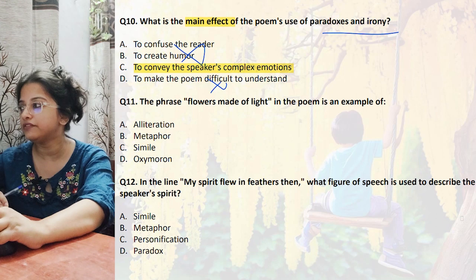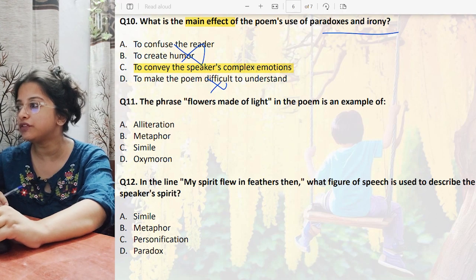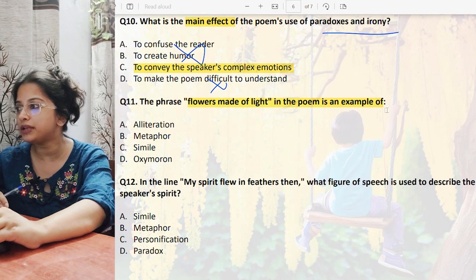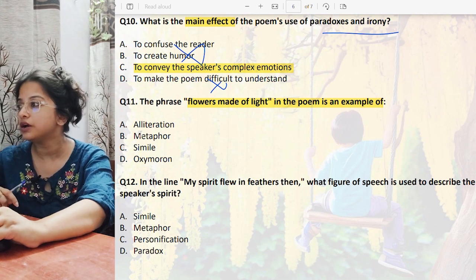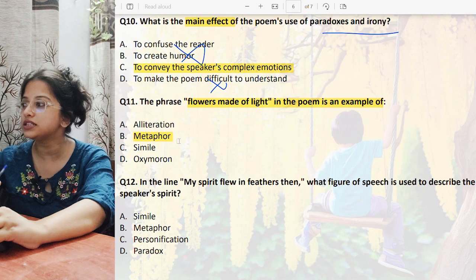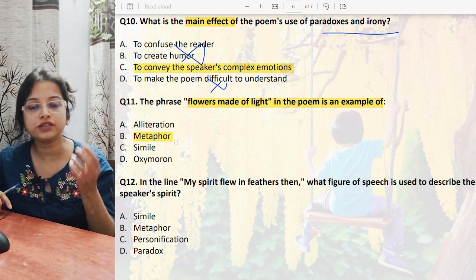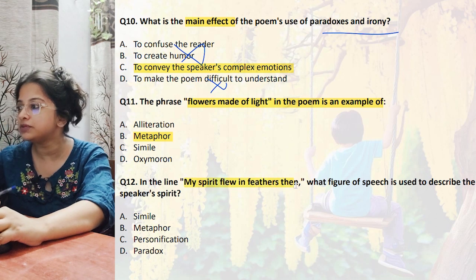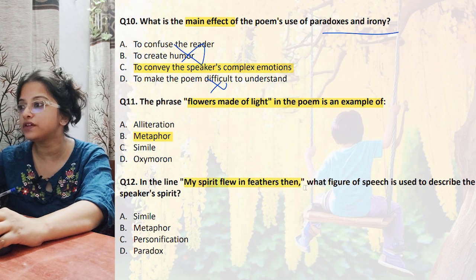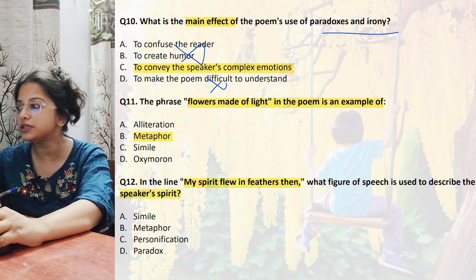Next, question number 11. The phrase flowers made of light in the poem is an example. I told you while teaching, flowers made of light. This is of course metaphor, because it is comparing the brightness of the flowers to light itself. Okay. Next, in the line, my spirit flew in feathers then, what figure of speech is used to describe the speaker's spirit?